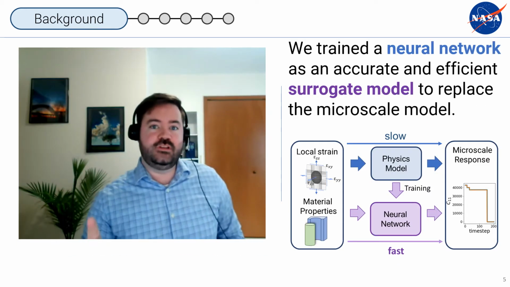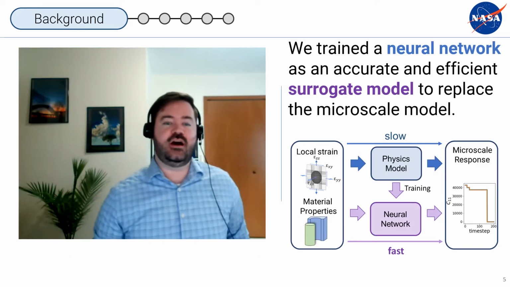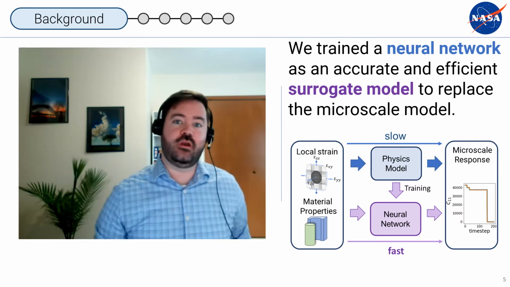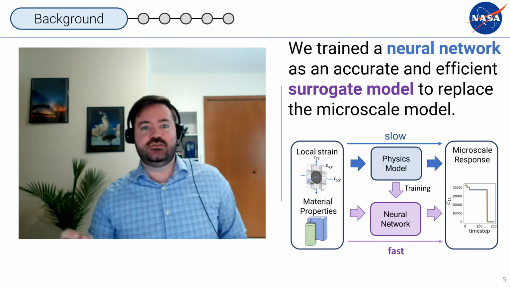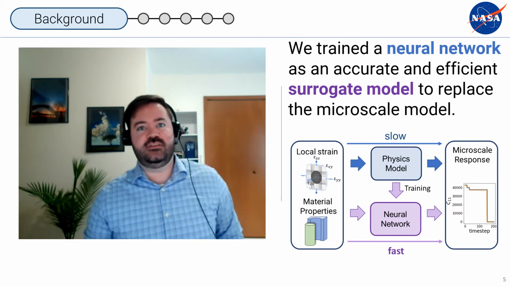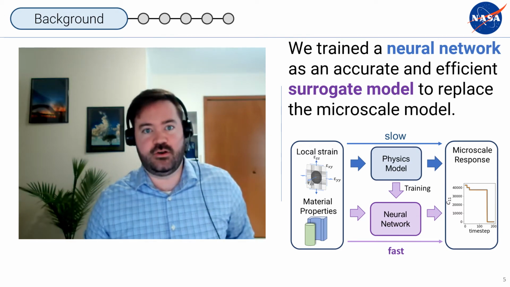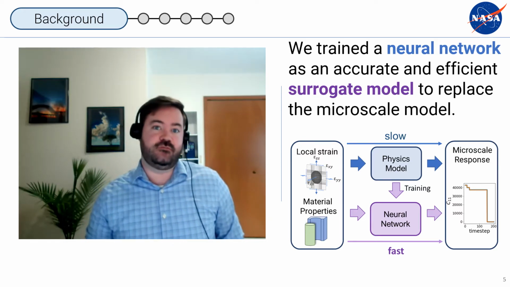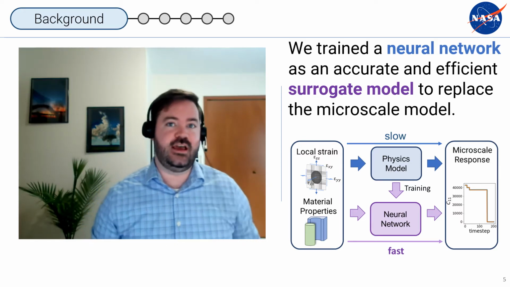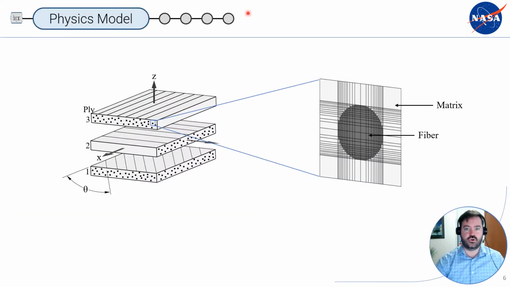In this work, we trained a neural network as an accurate and computationally efficient surrogate for a microscale model. We then embedded the machine learning surrogate into a macroscale model, replacing the original physics-based microscale model. In doing so, we were able to vastly increase the computational speed without sacrificing accuracy. So our goal is to model the physical response of a composite material to external loading.